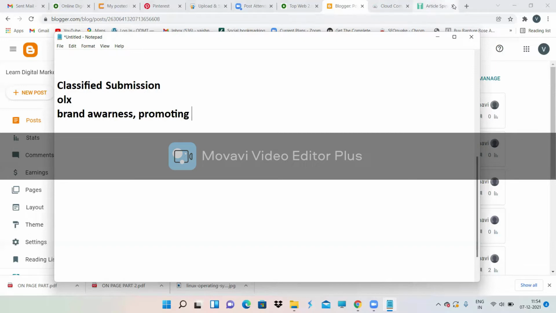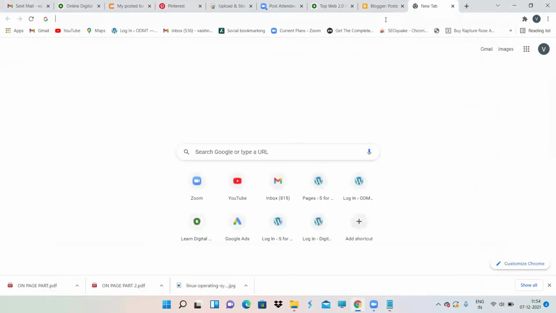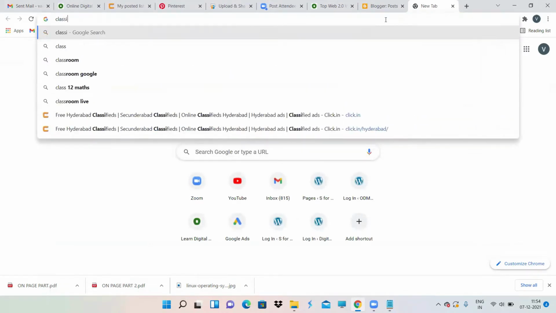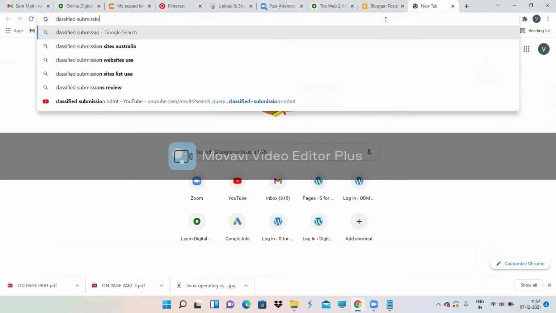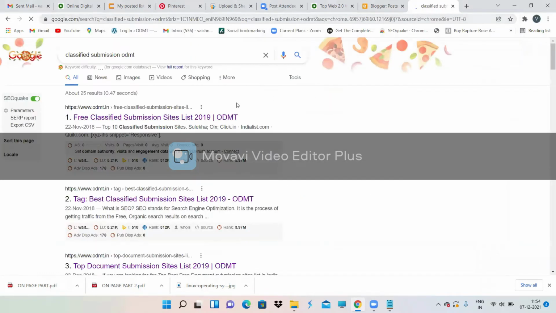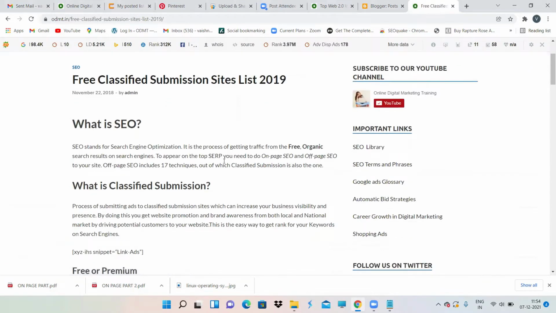Now, going again to ODMT, there's no need to waste your time searching Google for classified submission sites. Just directly search for ODMT free classified submission sites. Just click on this. Here, n number of sites we have provided.